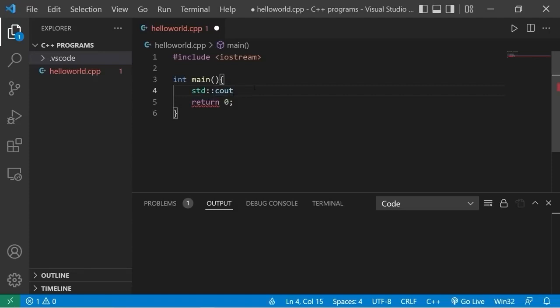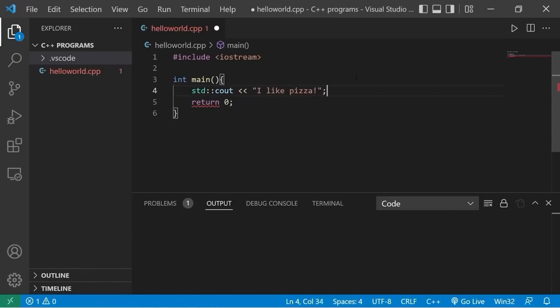Then follow cout with 2 left angle brackets. These characters mean output. It's also known as the left shift operator when used with numbers. What characters would we like to display as output? Within quotation marks, let's write something. What's a food you like? I like pizza. I'll type that.